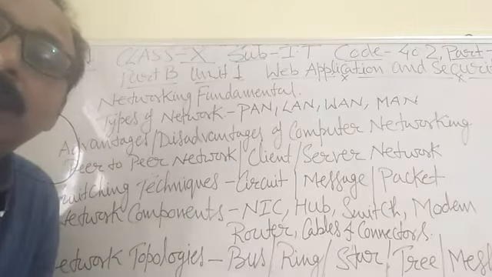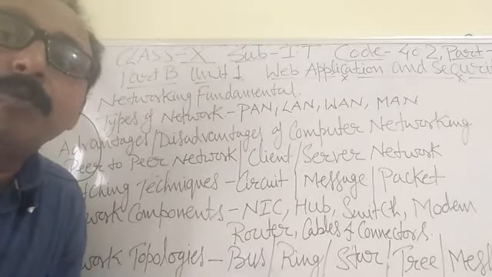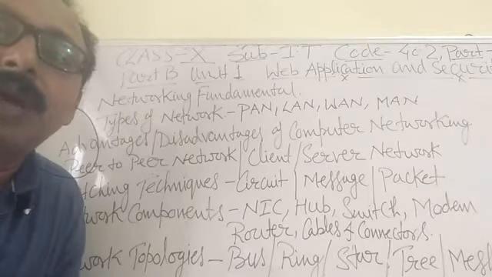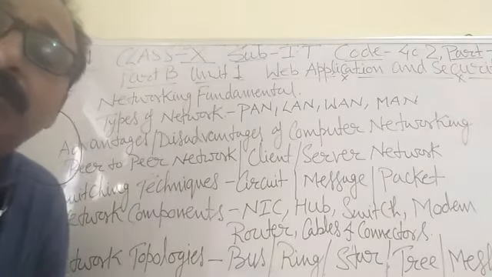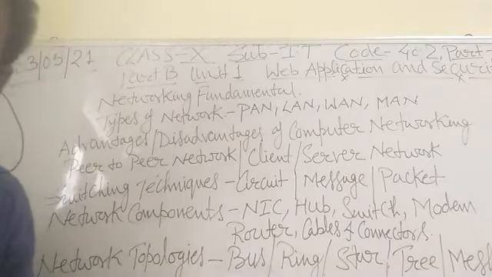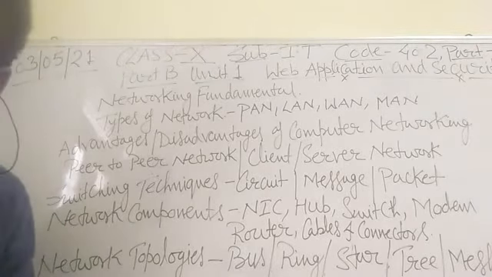What do you mean by a network? A network means that all computers are connected from one computer to another. More than one computer connected together is known as a network. What is the basic purpose of networking? With the help of networking, we can share data, hardware, software, messages and resources.